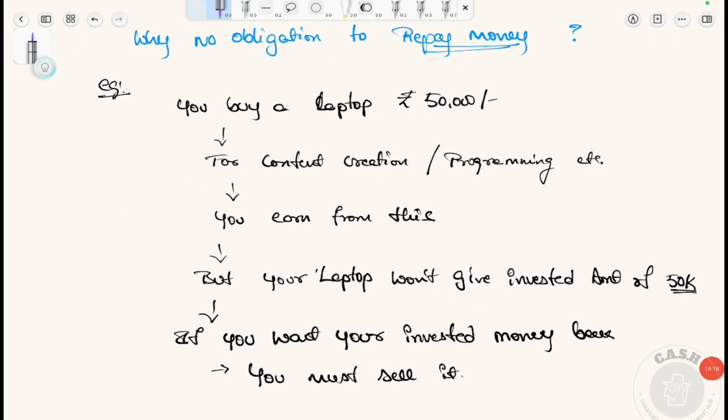Why so? For example, think of it. You buy a laptop for 50,000. Now you have a plan to earn from this laptop by creating content or making some programs. But your laptop won't give back the invested amount of rupees 50,000. If you want your invested money back, then you must sell that laptop. Now, after selling that laptop, there are no earnings.